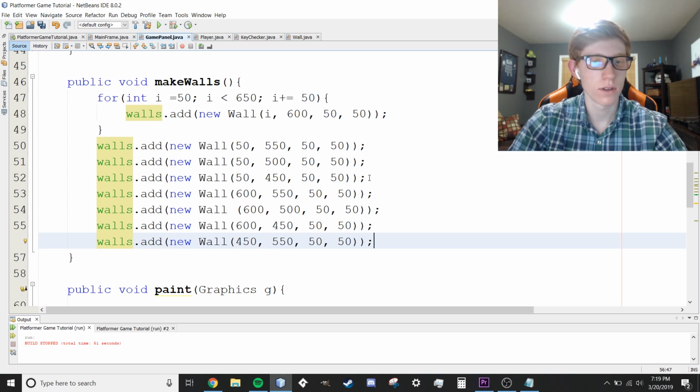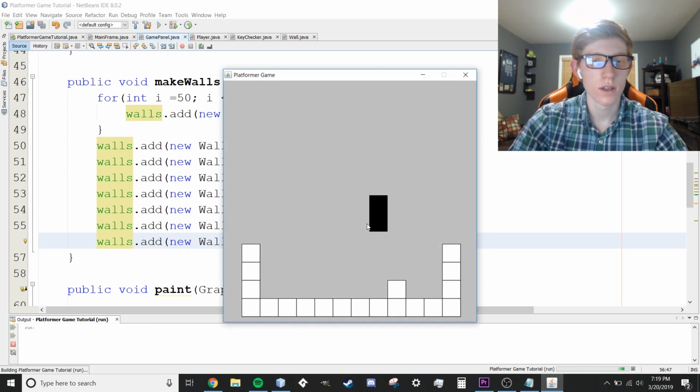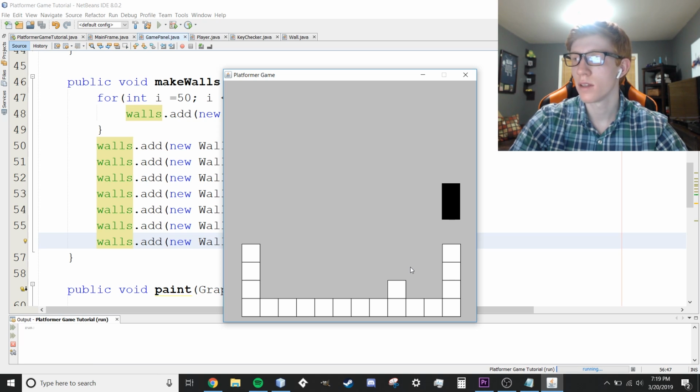So now if we run our code, you can see we have walls right there for us to collide with, just for testing purposes. Again, we're not going to do it yet because we haven't added that. The collisions are actually going to be the last thing we need to add, and then we're going to be all done with this tutorial. So our time is not looking too bad. It's a little longer than I expected, but not horrible. Having the code pre-made obviously helps a lot.